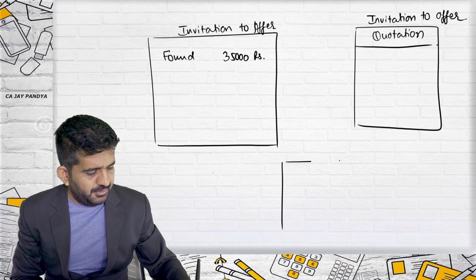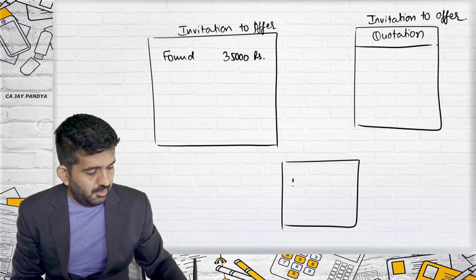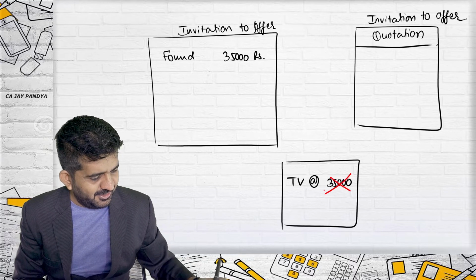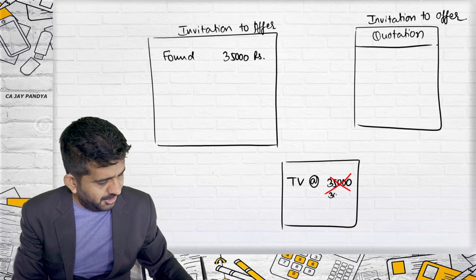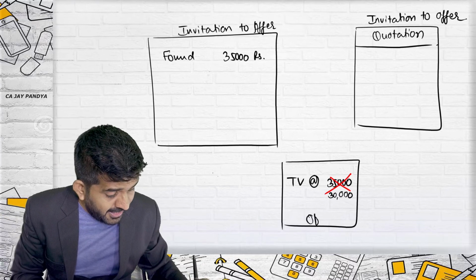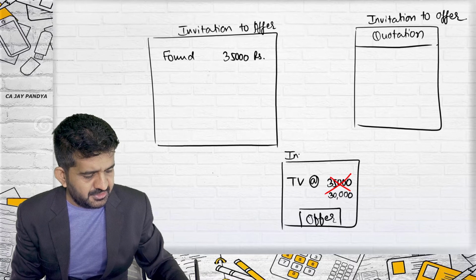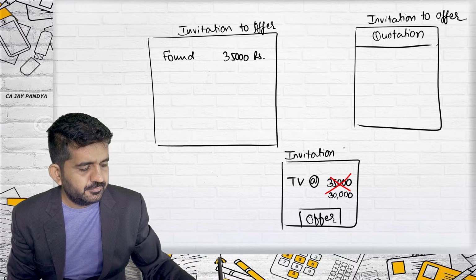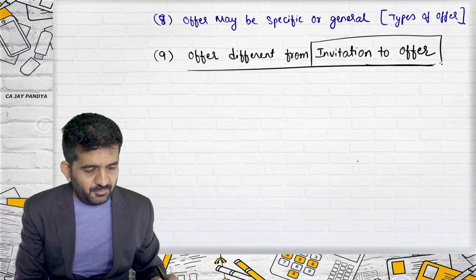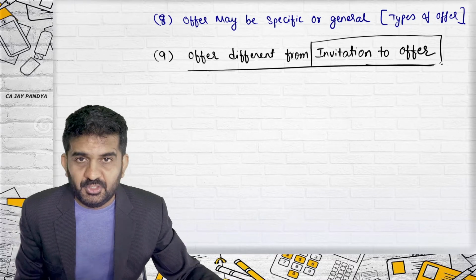Advertisement in newspaper. Television at the rate of 35,000. This is how the advertisements are written, right? Not 35, but 30,000. You might feel this is an offer. They might have even written this word over here, offer. But it is not an offer. It is invitation to offer. All right. So the wordings, offer is different from invitation to offer.